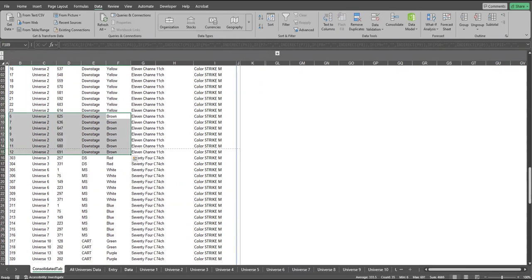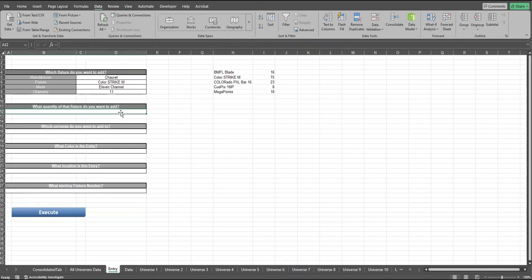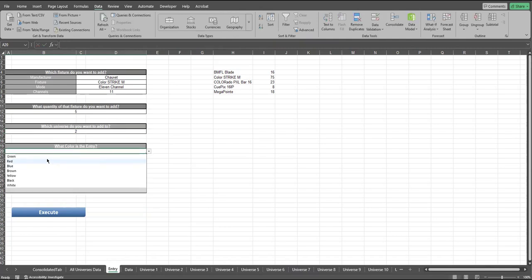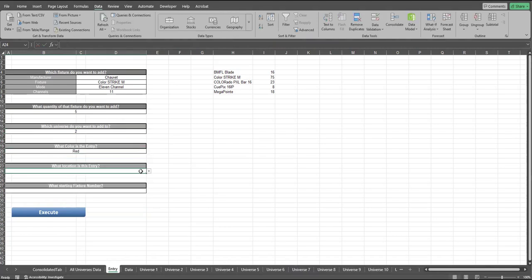So I'm going to add another so that you can see easily. I'll add another 5 entries in universe number 2 with the color green or maybe red, this time downstage, and another six or four entries. Let me select five. Let's take six and I'll execute it.